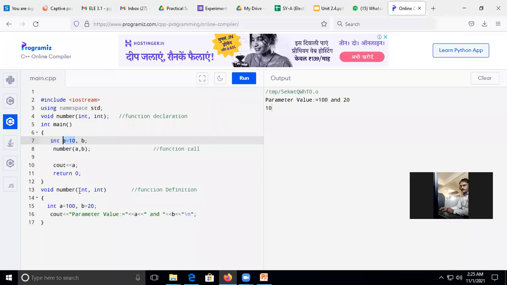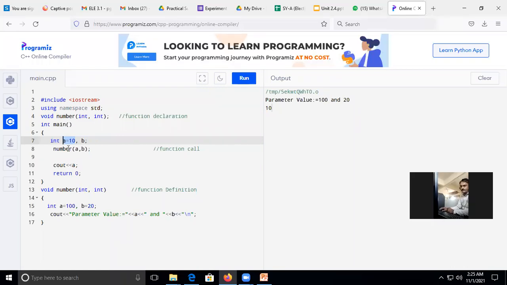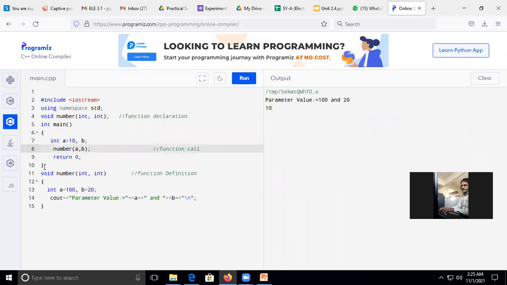This 100 value belongs to the other function. This 10 value is local to this main function. Are you getting this? Yes, sir. Okay, so you need to remember the concept of local variable and global variable. Okay, so make a fast implementation of this program and send me the screenshot.